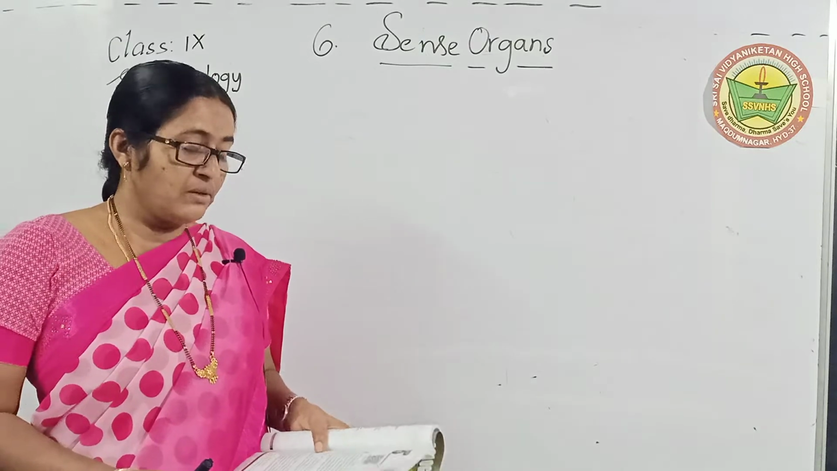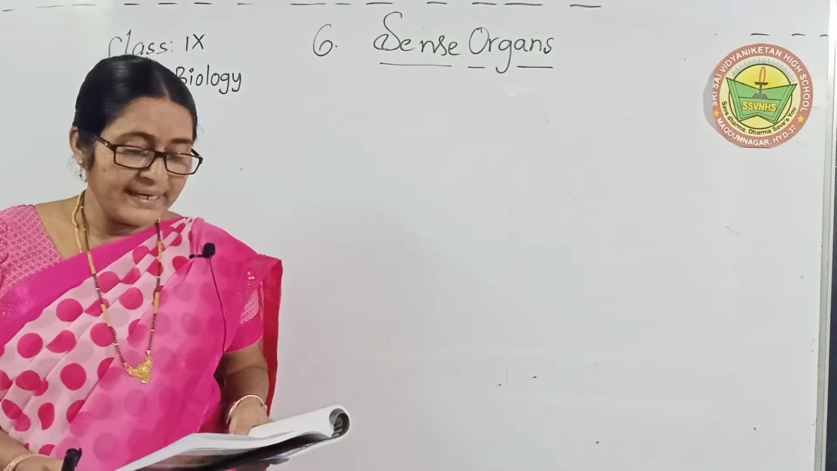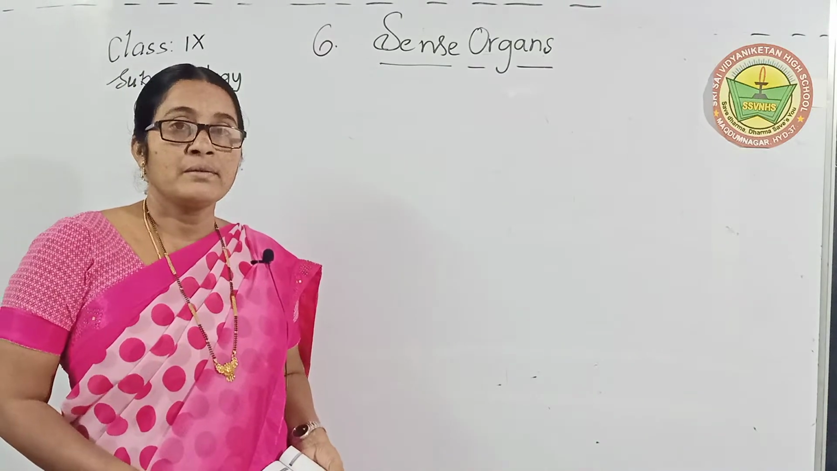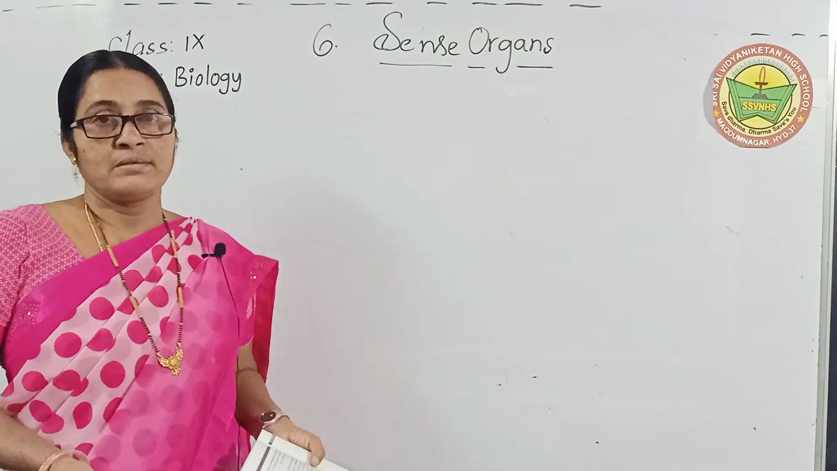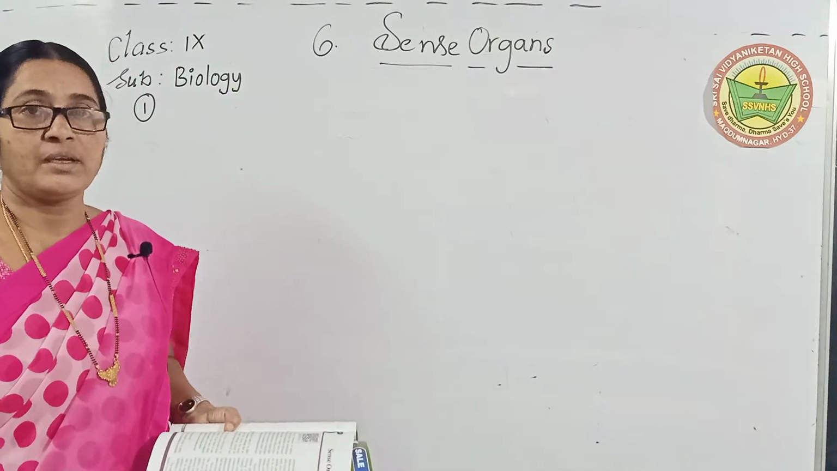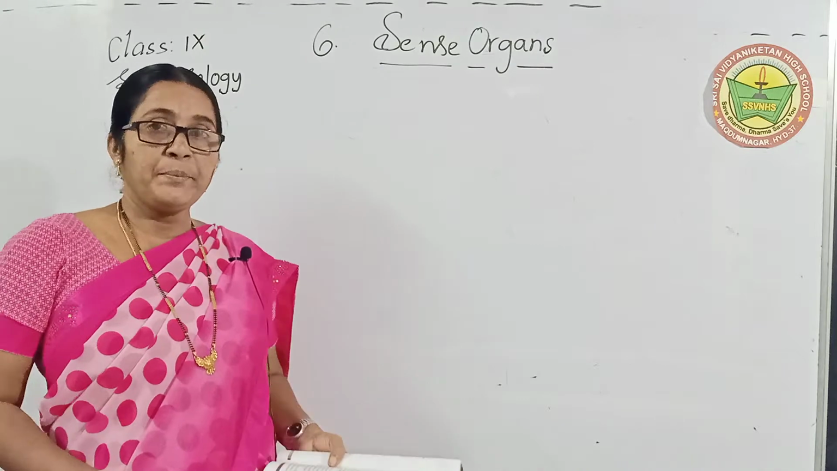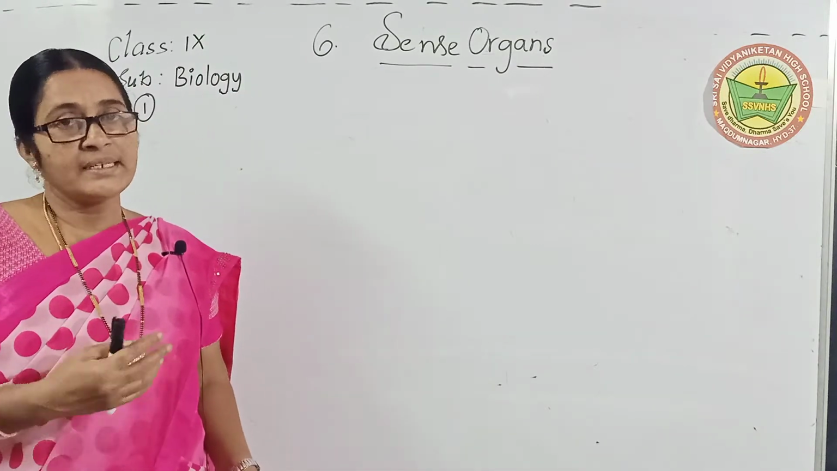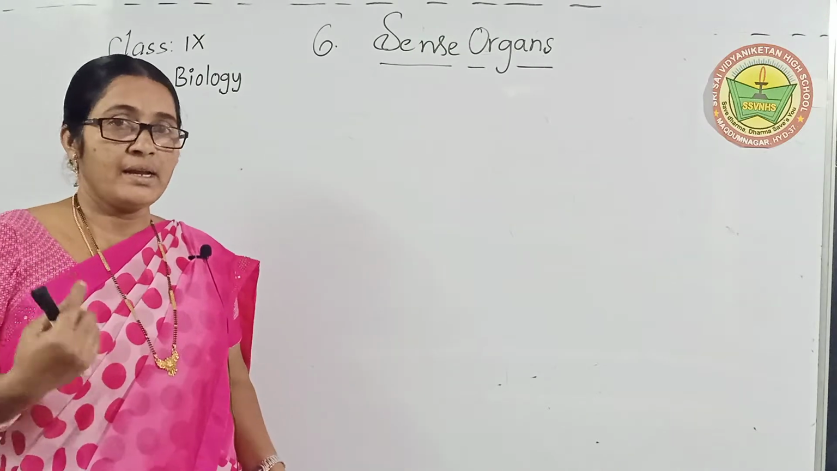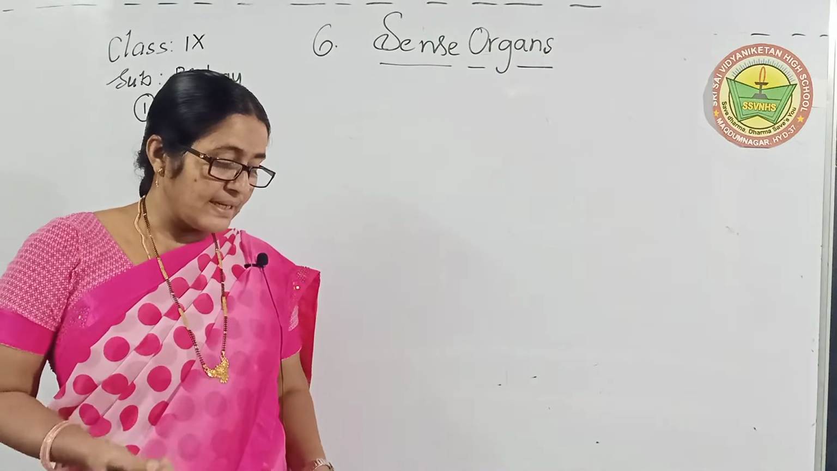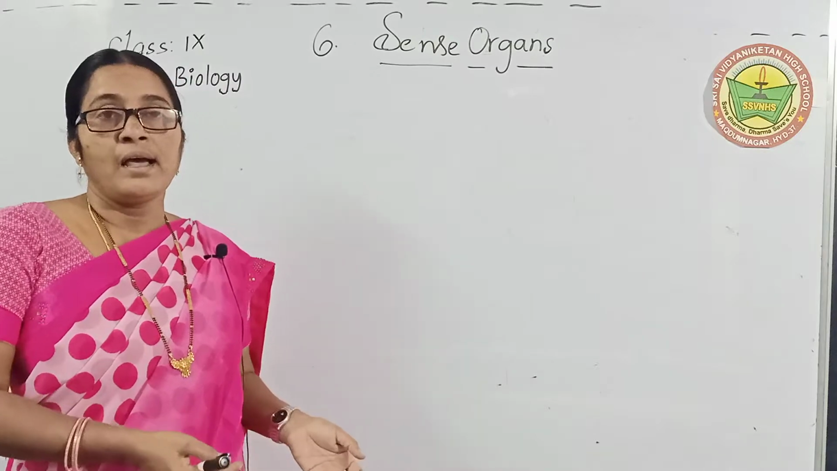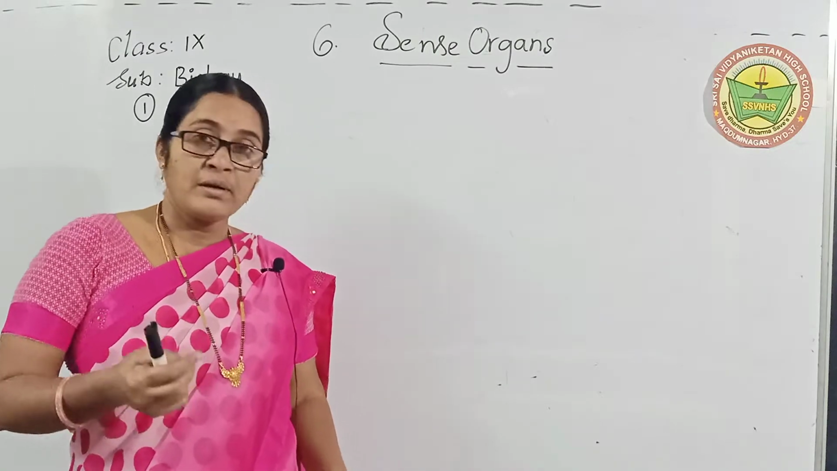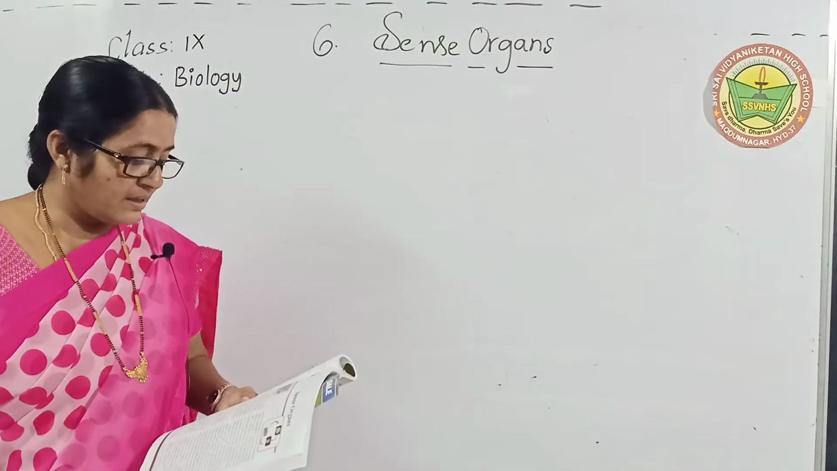Okay. So whenever a bright light suddenly falls on our eyes, what happens? Immediately our eyes close. And at the same time, whenever we touch a hot vessel, at that time also we immediately draw back our hand. Okay, so these are the senses. Whenever we touch something hot or bright light is focused on our eyes,